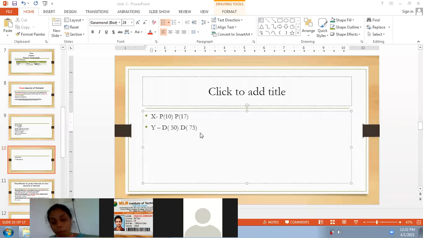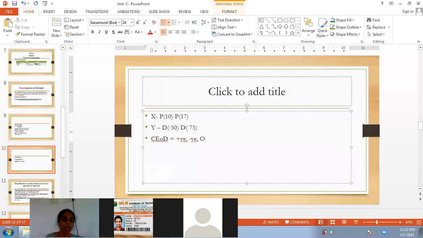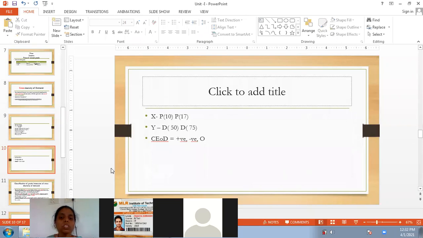Now, when we calculate the cross elasticity of demand here, it might be positive, or it might be negative, or in some cases it might be equal to 0. For some types of products the cross elasticity of demand might be positive, in some types of products it becomes negative, or in some cases it might be 0. Now, depending upon the value of cross elasticity of demand, we will classify the goods into different types.